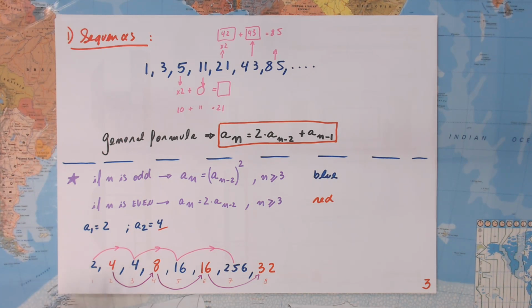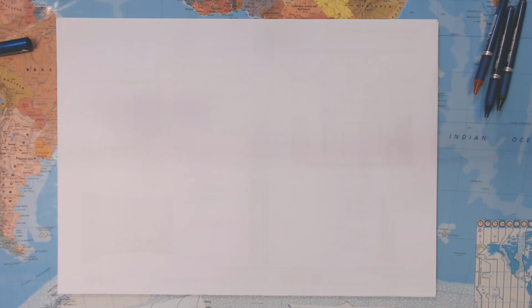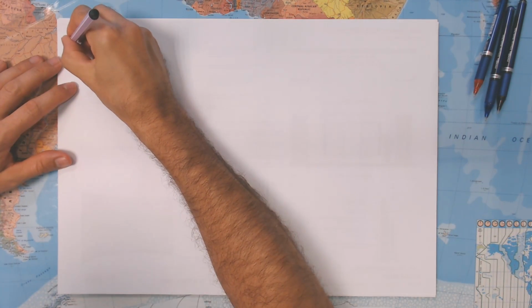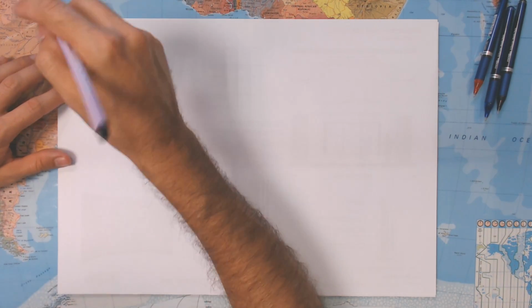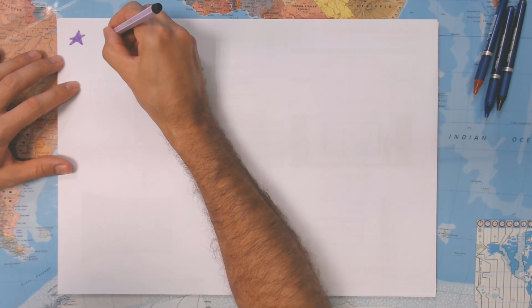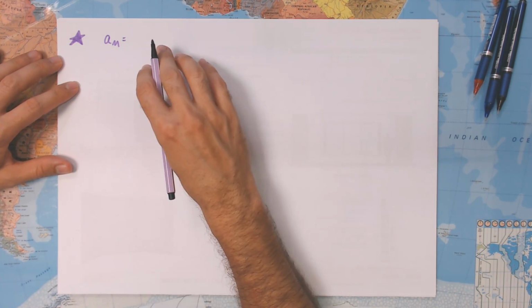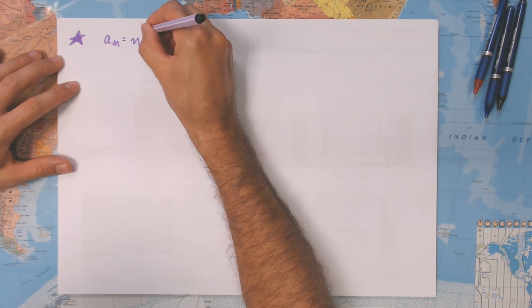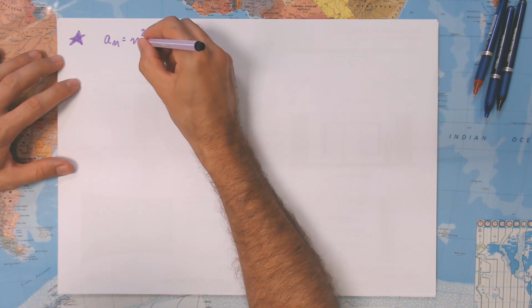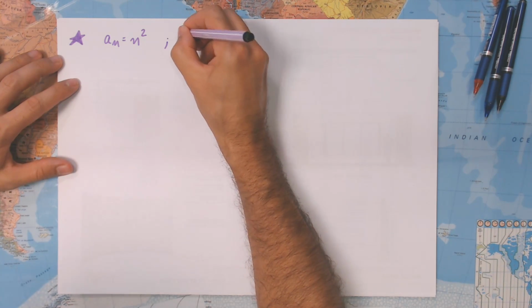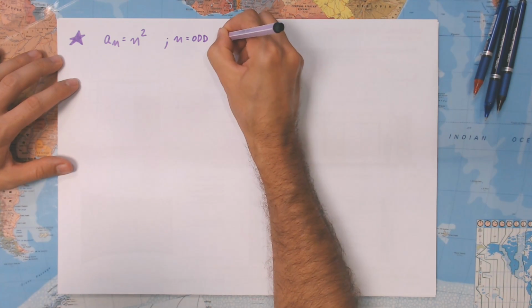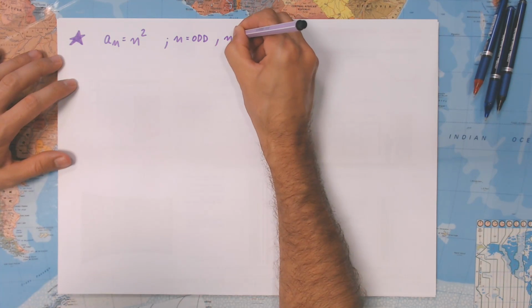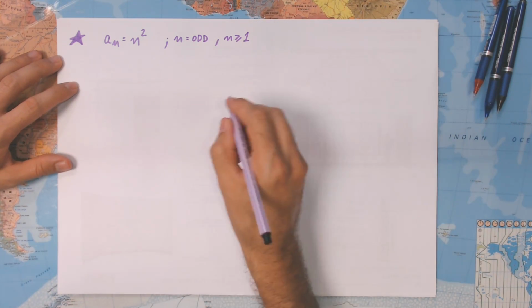I'm going to show you just one more. Now I'm going to continue with this one. Let's see another example. This is going to be the last one. I'm going to show you in a different way, because each time it is going to be presented in a different way, and I wanted you to get used to it. An is going to be n squared, but for that n must be odd, and also n must be equal or bigger than 1.